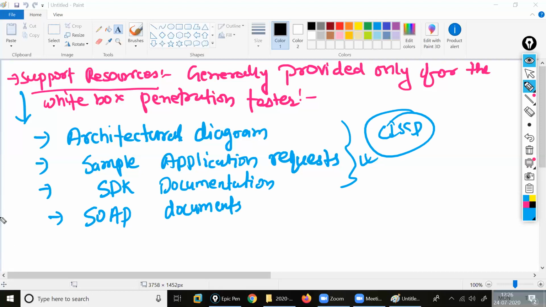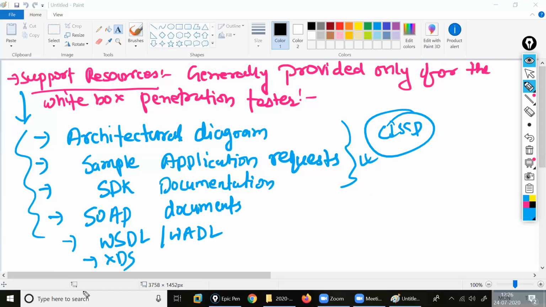So these are the terms we have here. We will see. Let me start with soft. Then after we have WSDL and WADL. Clear? Then after we have XSD. So these are the terms we will see. Let me start from the architectural diagram. What is the architectural diagram for the white box penetration tester?